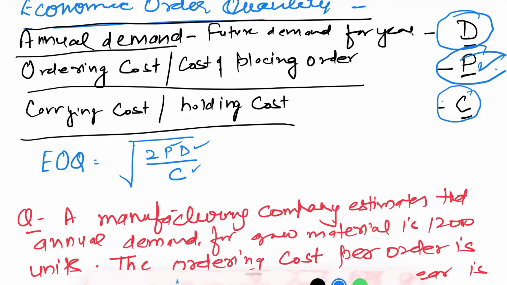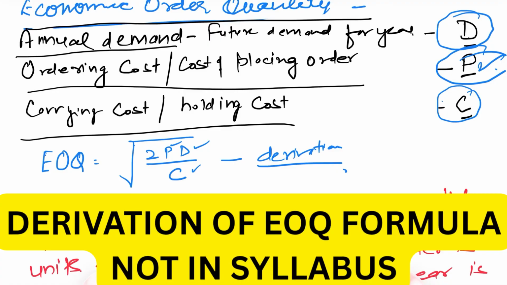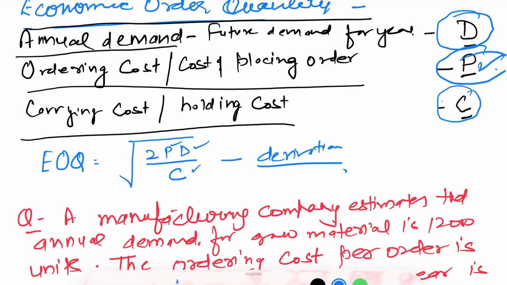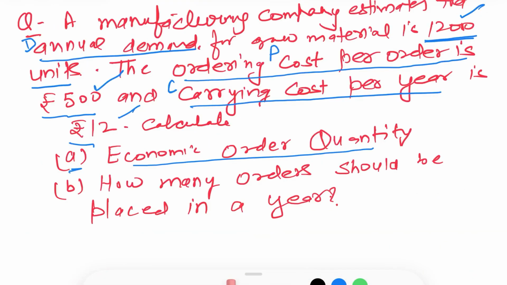If a question is there for the calculation of economic order quantity, then these three items will be given to you in the question. If you want to understand the derivation of this formula, that is, how this formula is derived, then write down in the comment box. I will explain the derivation of this formula, although derivation is not in your entrepreneurship syllabus. I'm telling you again, derivation of this formula is not in your syllabus. Just if you are curious how this formula is derived, then I can explain it to you. Now let's understand this question.